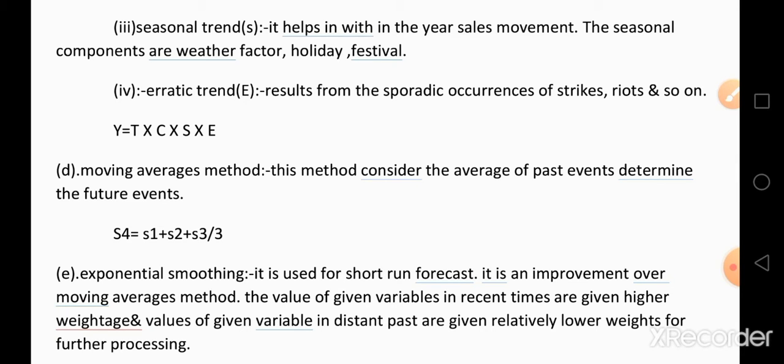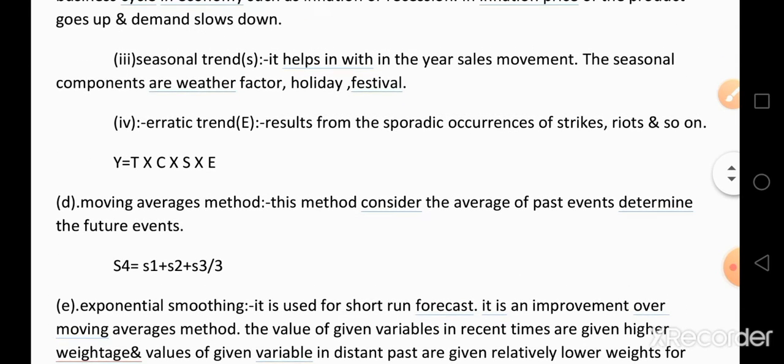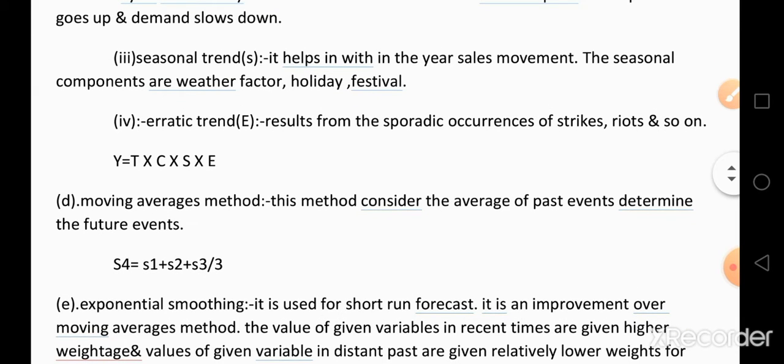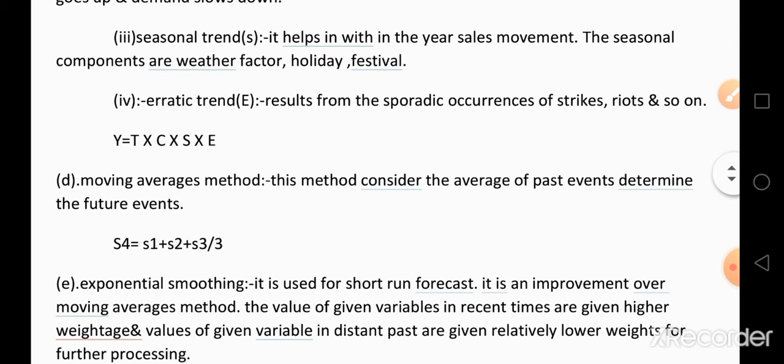And if different festivals occur in some seasons, the demand for the product increases because customers are ready to purchase more and more products during festivals. So that is called a seasonal trend. Depending upon these factors, the demand for the product changes from one month to another, or one season to another.